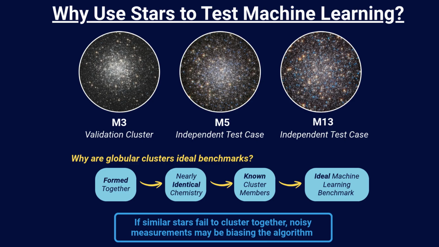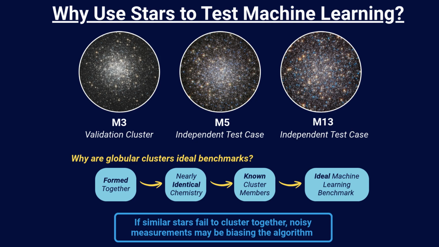So, how do you know whether an algorithm is actually making mistakes? We needed a data set where we already knew the correct answer. That's why we use globular clusters. These are groups of stars that form together, so they share nearly identical chemical compositions. Because we already know which stars belong together, we could tell whether the algorithm is clustering them correctly.